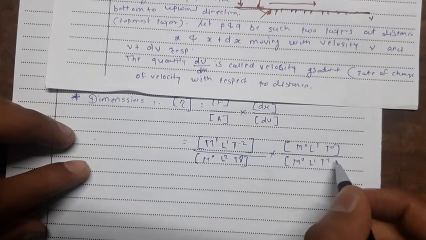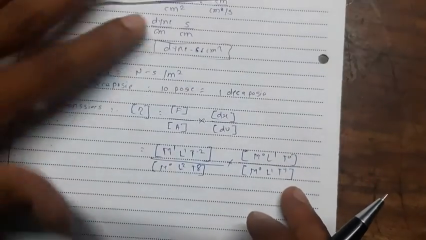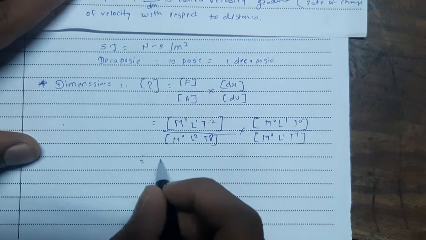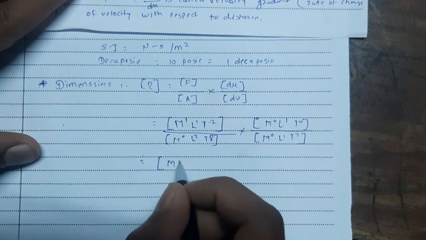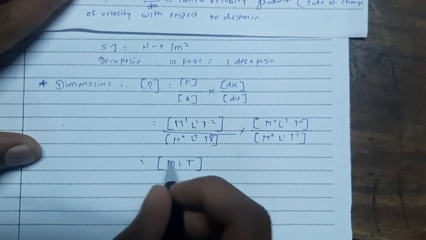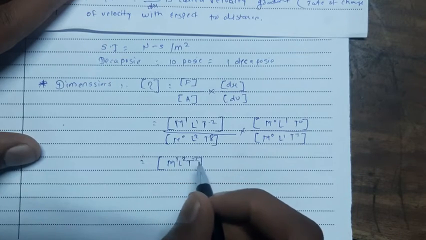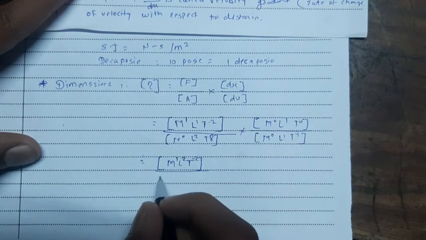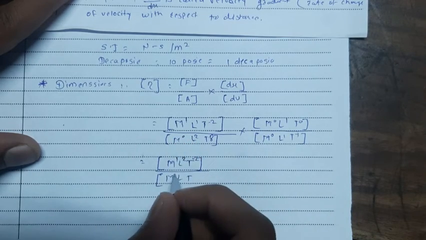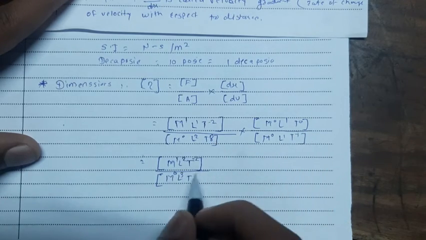Now we just have to simplify this by applying the laws of indices. For the numerator, MLT: 1 plus 0 is 1, 1 plus 1 is 2, and minus 2 plus 0 is minus 2. For the denominator: 0 plus 0 is 0, 2 plus 1 is 3, and minus 1.